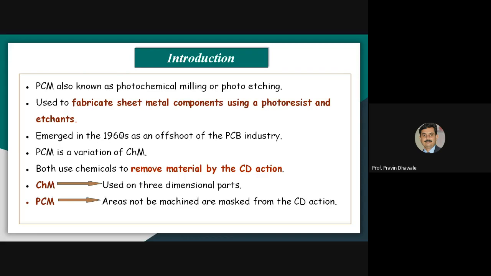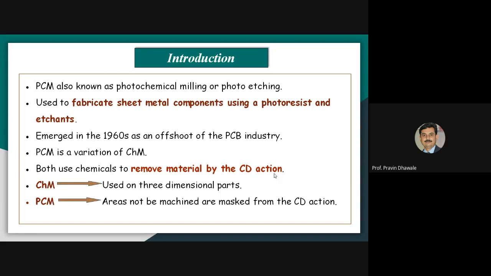In both photochemical machining and chemical machining, we require chemicals in order to remove the material by chemical dissolution action. Means photochemical machining is the advanced version of chemical machining, and in both methods we require the etchant.